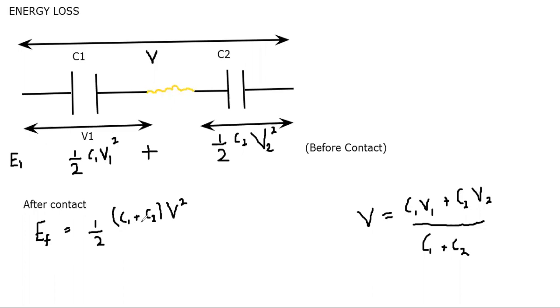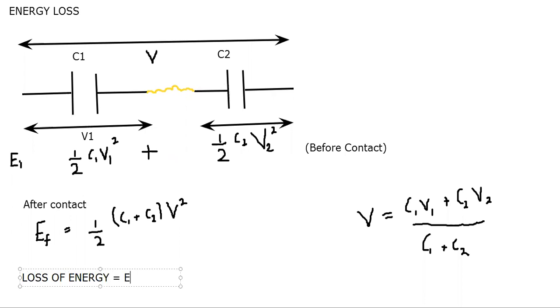Now, if you want to find the loss, there is a loss. As I'm saying, in such scenarios, energy is lost in the form of heat. So how can you find the loss? It can be found by subtracting them.